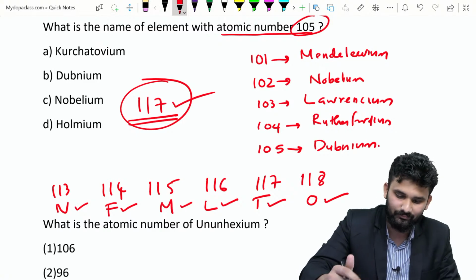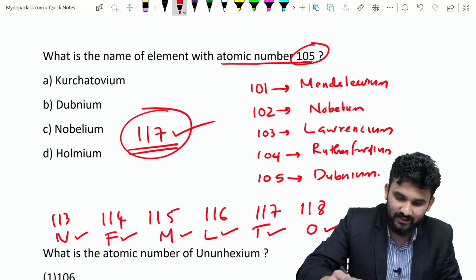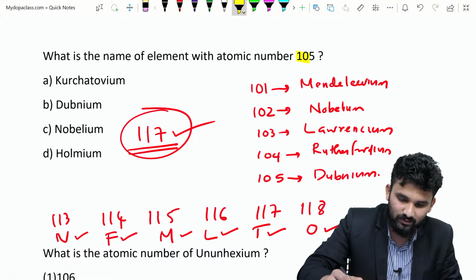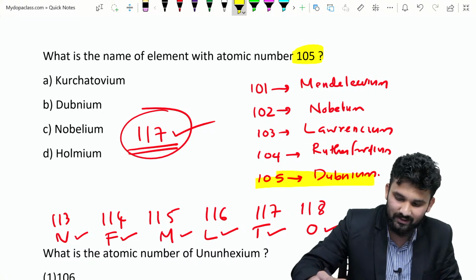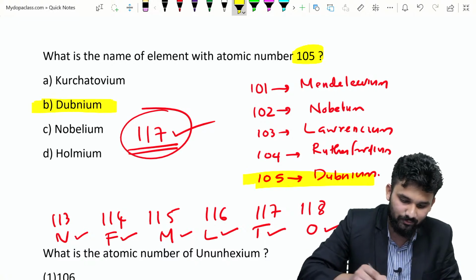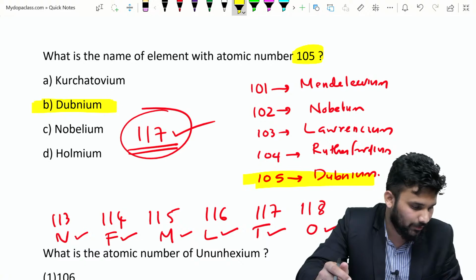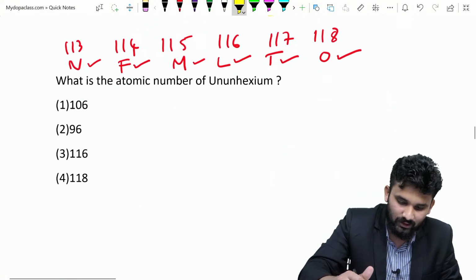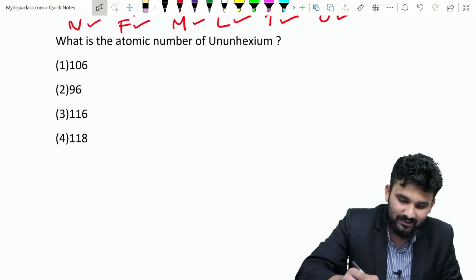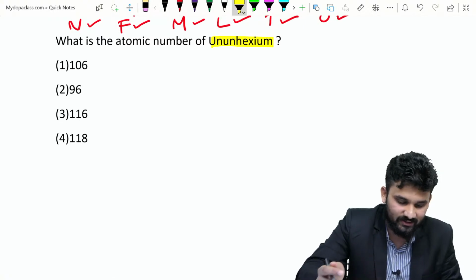So here the question is 105, and 105 is dubnium. So the answer is option B. Are you okay? Yes. Next question: what is the atomic number of unhexium?